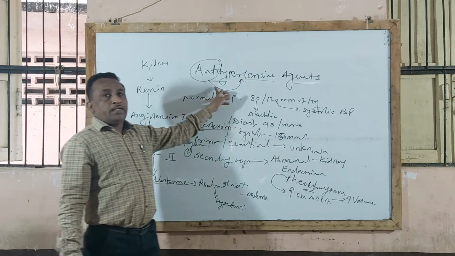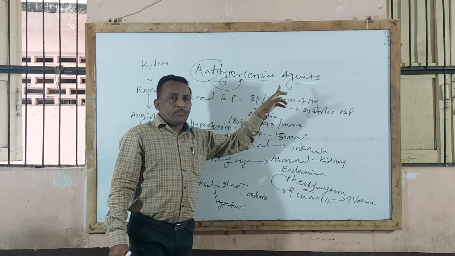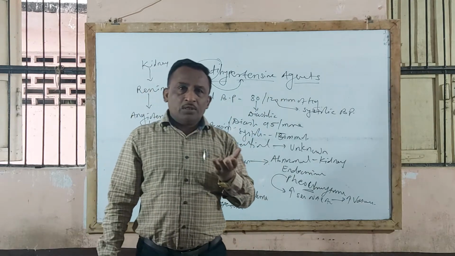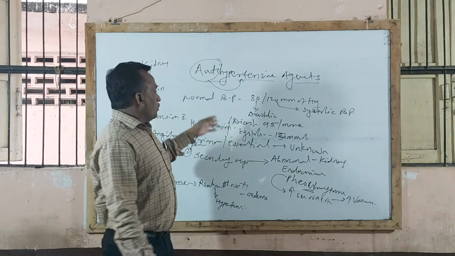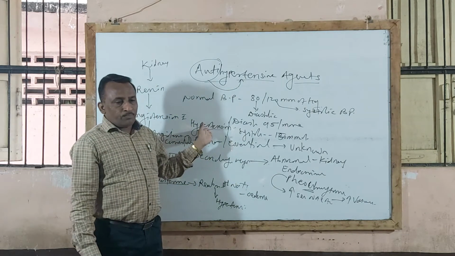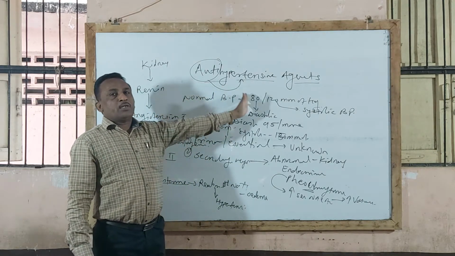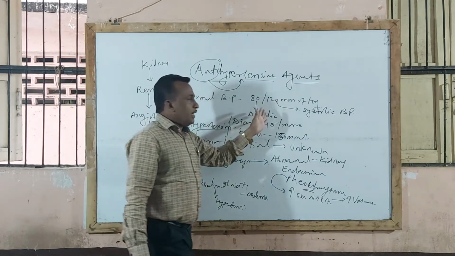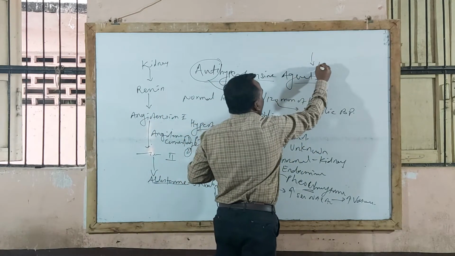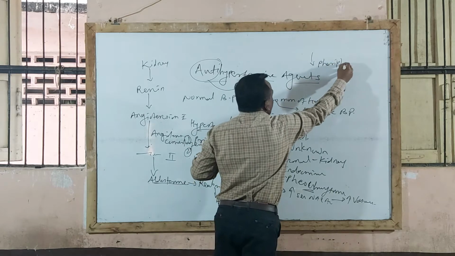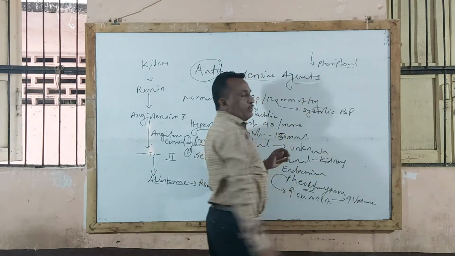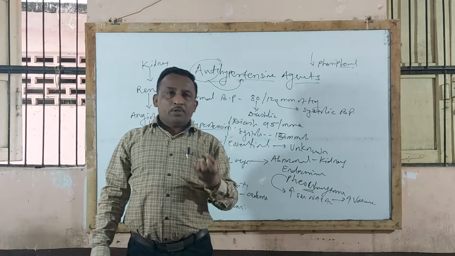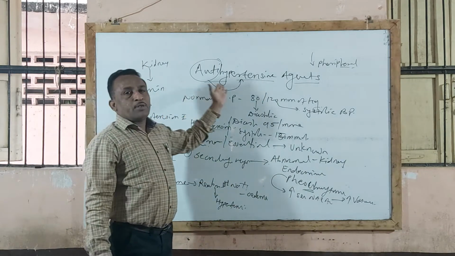whatever drugs are used, those drugs are called antihypertensive agents, that is, drugs used for abnormal elevation in blood pressure, or drugs used in hypertension, are called antihypertensive agents. These antihypertensive agents act by reducing total peripheral resistance. These drugs reduce total peripheral resistance in the body and thereby are used as antihypertensive agents.